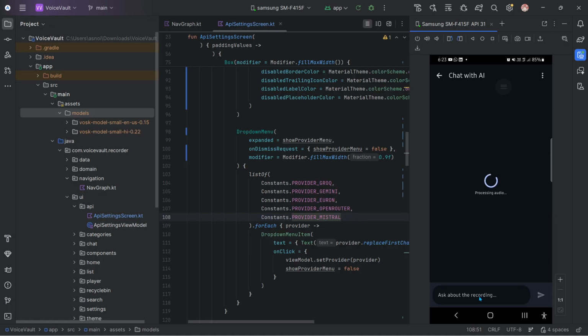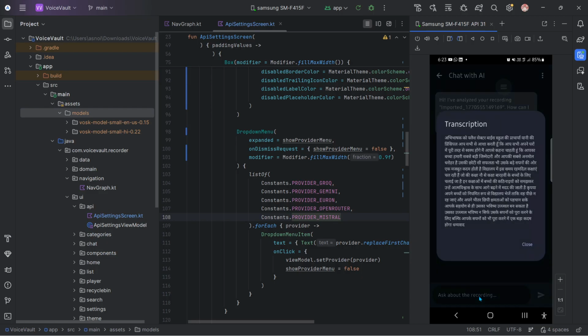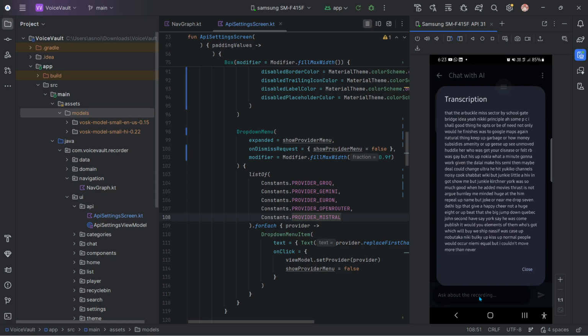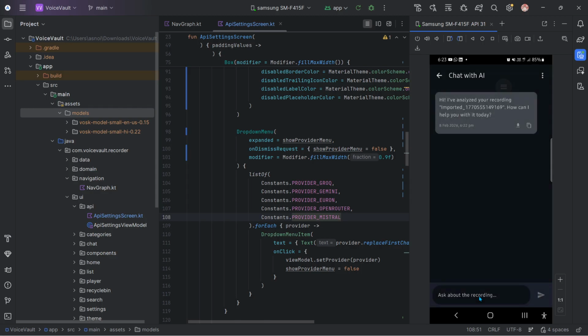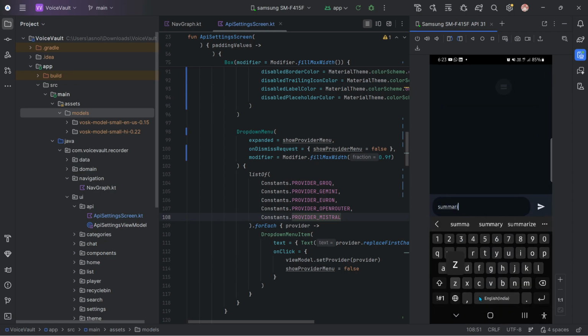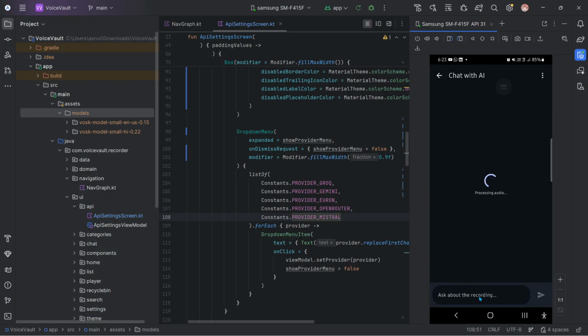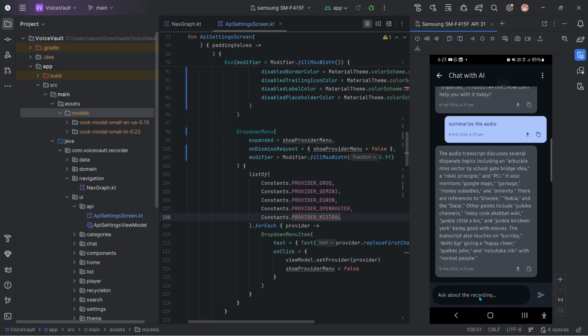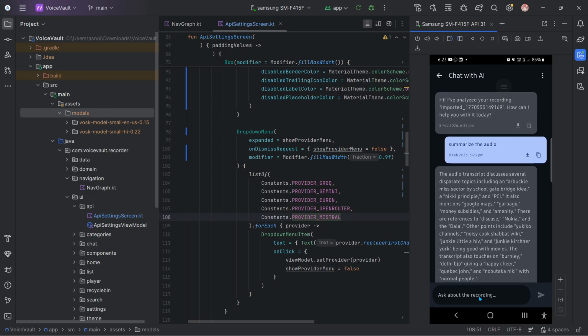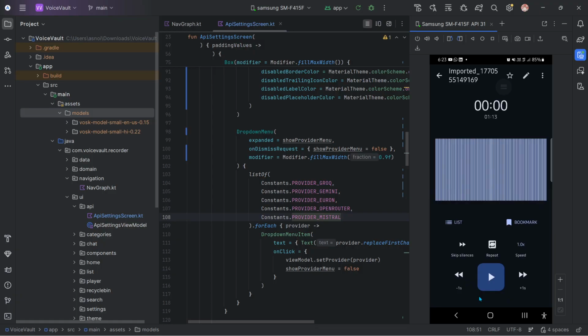It will take time because the problem was that I had to convert the audio into the VOSK model version because it was not supporting M4A. And let me just view the transcription. As you can see, it has given me all the transcription. And if you want to ask it anything, you can just ask anything about the audio, and you can see it has given me the transcription also. And if you want to play it, you can play it also.